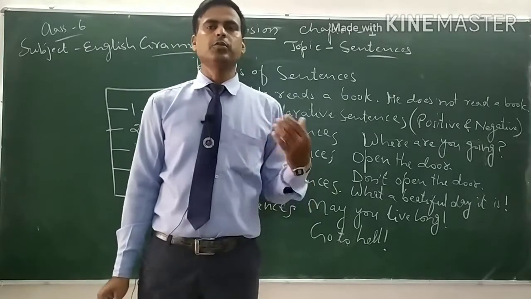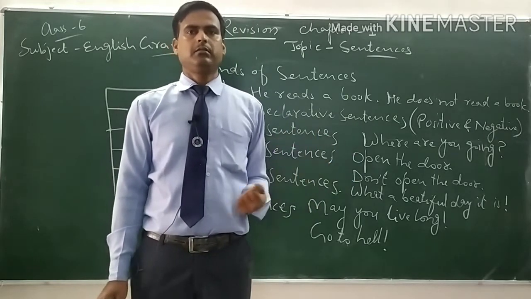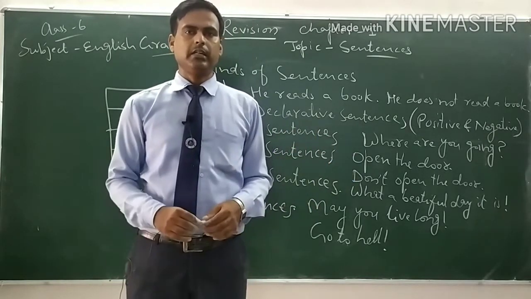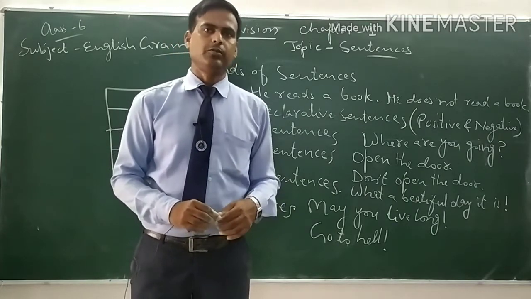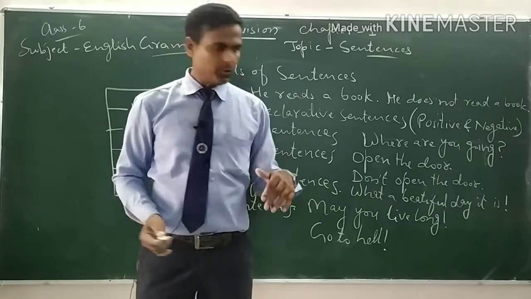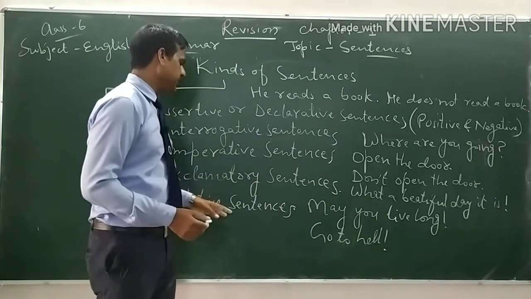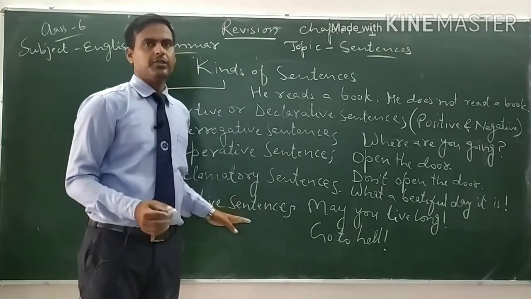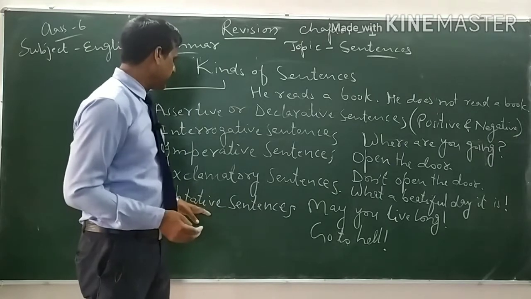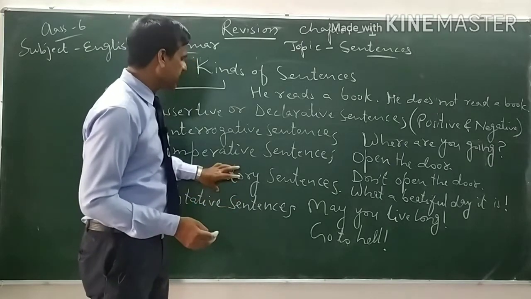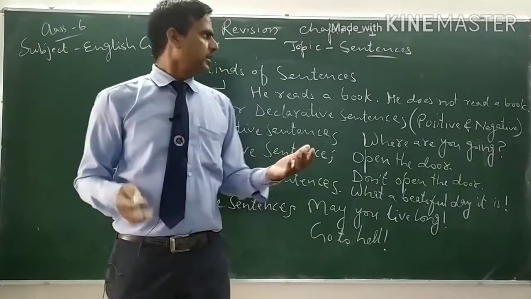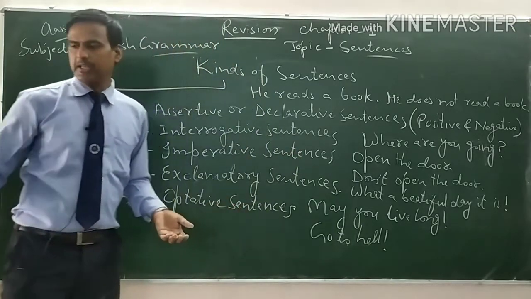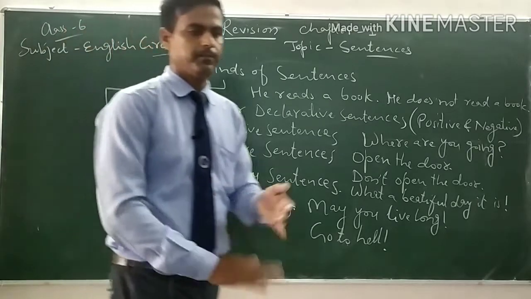Optative sentences are used for prayer, curse, wish, etc. And we use the mark of exclamation in optative sentences too. Perhaps in your book, optative sentences and exclamatory sentences are the same. There are only four given, the fifth one is not given. That's why the fifth one is included in exclamatory sentences. So these are the types of sentences.